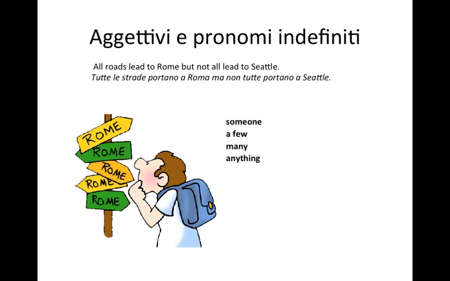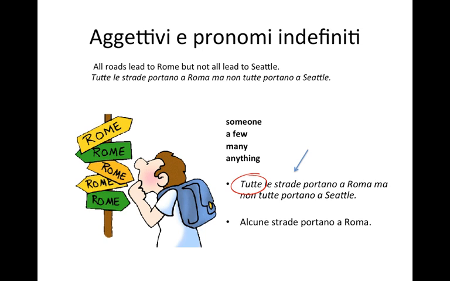Let's look at how these work in Italian. Tutte le strade portano a Roma, ma non tutte portano a Seattle. Indefinite adjectives, unlike most adjectives, precede the noun they modify. In the first part, we know that tutte is an adjective as it precedes the noun le strade. This is similar to the way in which alcuni, alcune, and qualche precede the nouns they modify. Alcune strade portano a Roma, qualche strada porta a Roma.